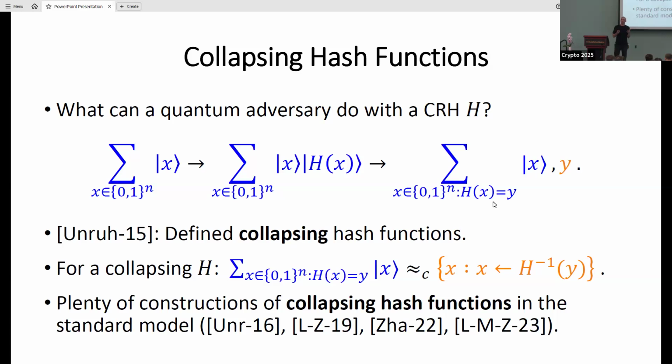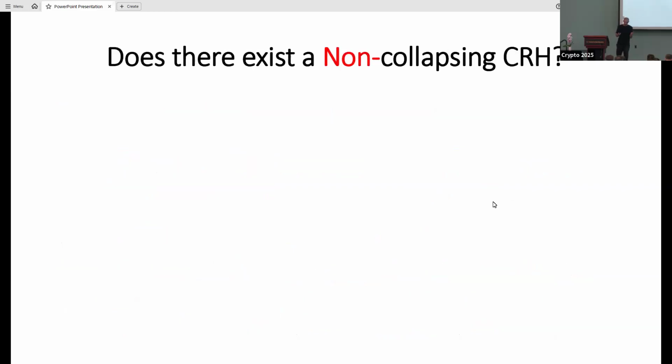And for collapsing hash functions, we have plenty of constructions. We have one a year later by Unruh again, based on LWE, and a bunch of other works showing it from SIS. So it's well established that we have collapsing hash functions. And this left a question unsolved for a while: do we have a non-collapsing collision-resistant hash?